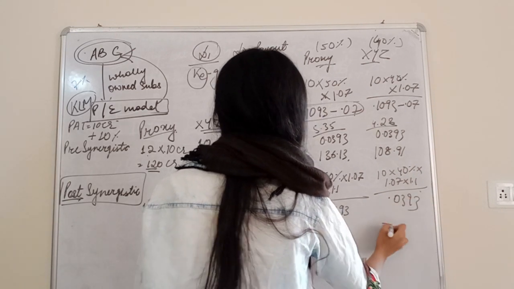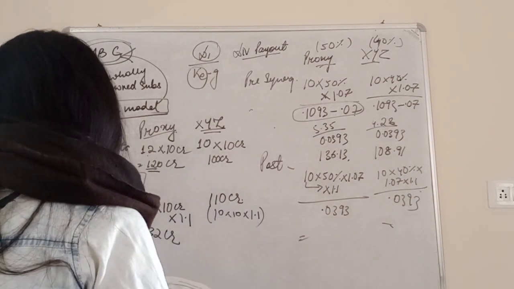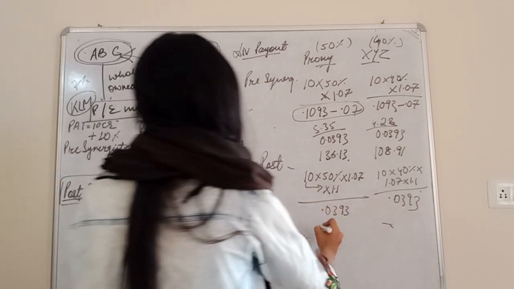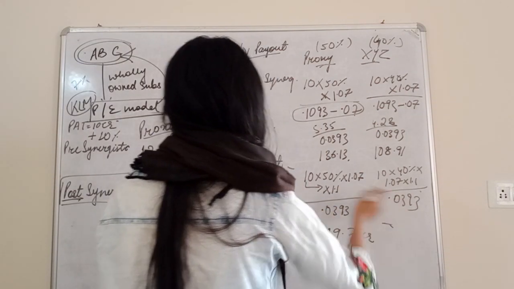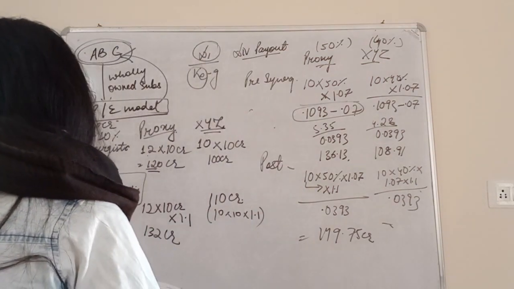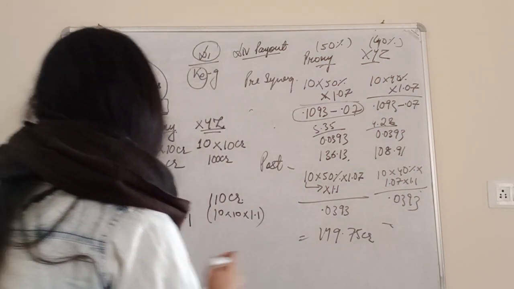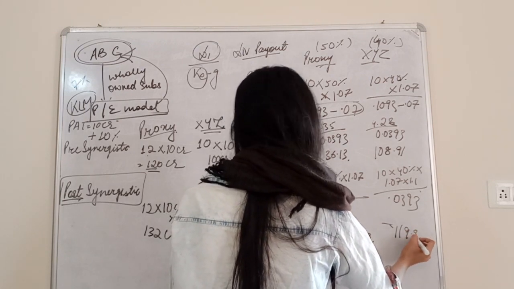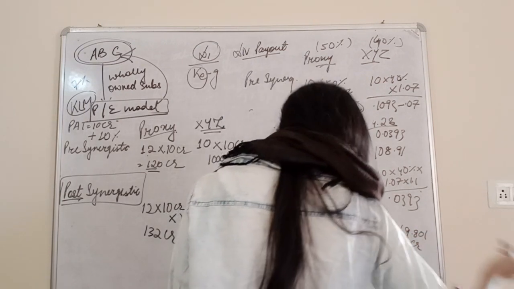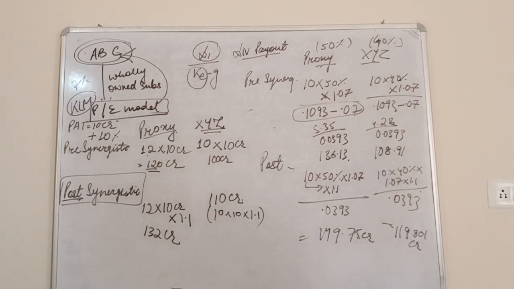It comes out to be 149.75 crores, and here it is coming out 119.801 crores.